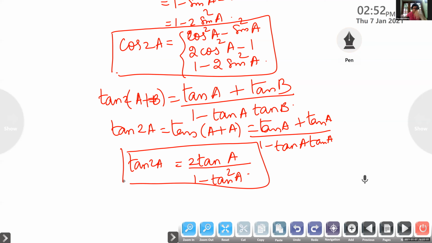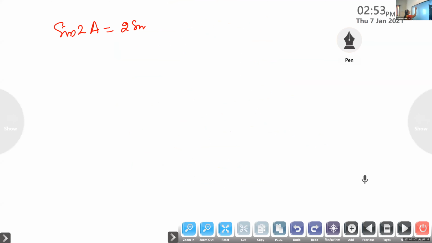Now listen, children. You take a separate paper and write down all the formulas. Sine 2A is 2 sine A cos A. One more formula is there. Sine 2A, we have two formulas, in terms of tan. We can derive it.